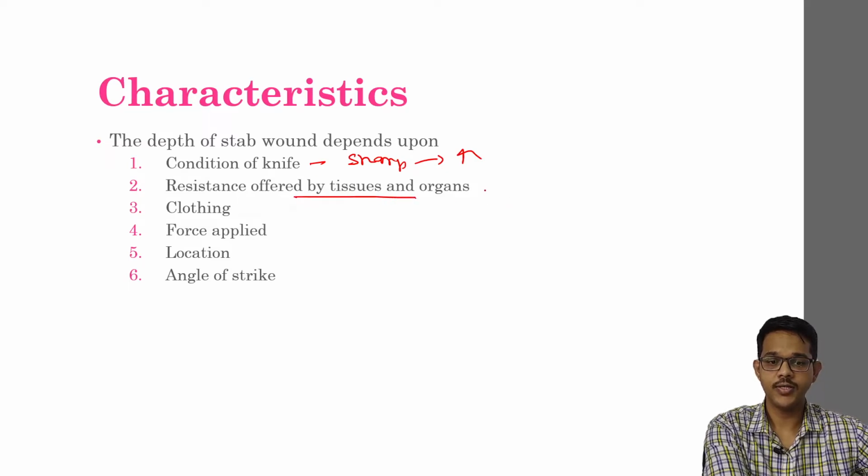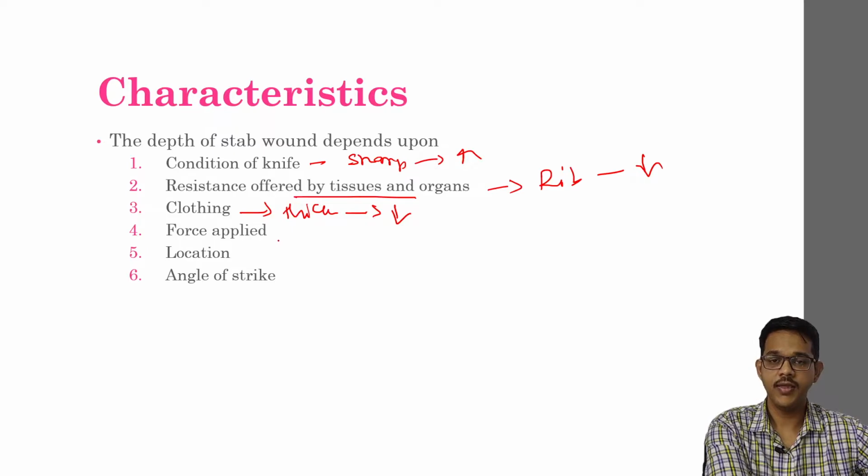Resistance offered by the tissues matters. If the tissue is soft, like the face, the depth will be more; if it is a hard muscular layer like the chest region, or if ribs are present, then the depth will be less. Clothing: if there is thick clothing, the depth will be less. If there is a single layer of cloth, the depth will be more. Force applied is directly proportional. If less force is applied, less depth will be present. If the force is more, the depth will be more.